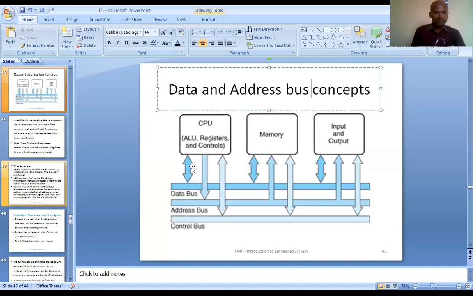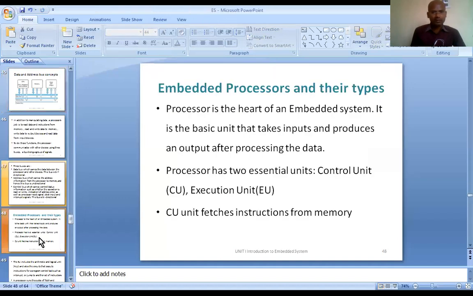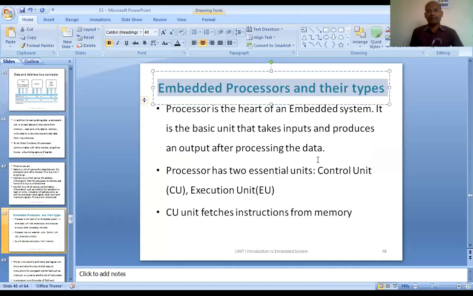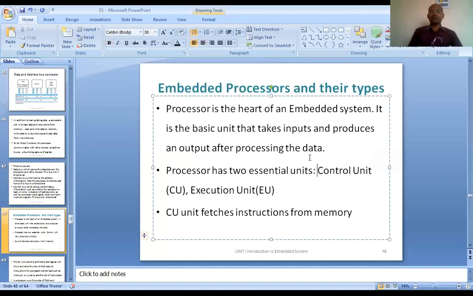Next, we'll start with the new one. Next topic is embedded processors and their types. If you want to build an embedded system, you must use a processor. Processor is the heart of the embedded system. You build the required components around the embedded processor.